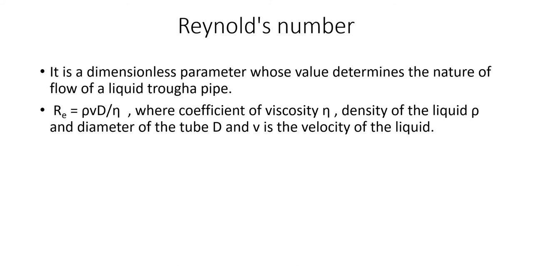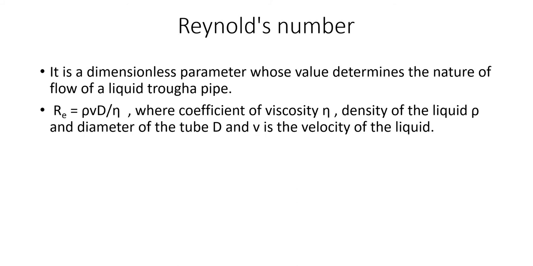And next one is Reynolds number. It is a dimensionless parameter whose value determines the nature of flow of a liquid through a pipe. This is actually the dimensionless constant k that we obtained from the previous expression.